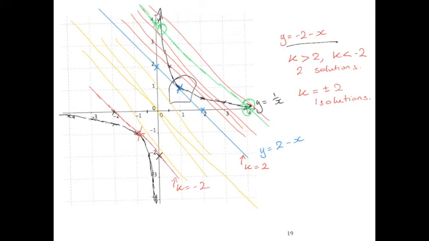When k is 1, it would be this line here. Again, no solution. When k is negative 1, it'd be this line here. And when k is negative 1.8, it would be this line here, but no solution. So therefore, there's no solution when k is between negative 2 and 2.